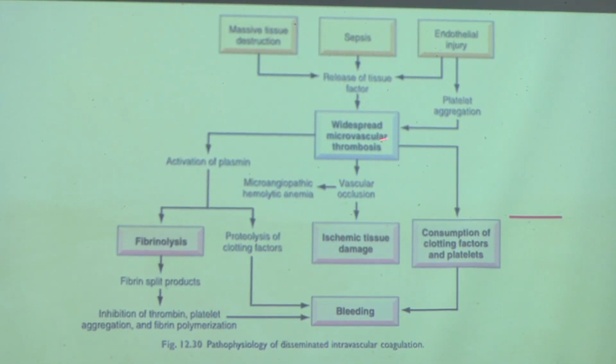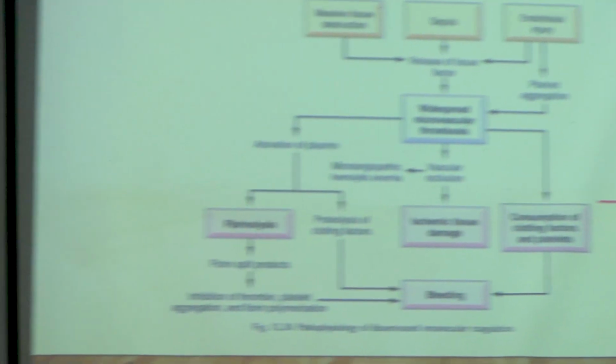Due to the microvascular thrombosis, it will cause vascular occlusion. Try to think of it like this: in a vessel, whenever there are too many small microthrombi, definitely the vessel will get narrowed. Whenever RBCs pass through those narrowed vessels, those RBCs will get injured. Whenever RBCs are getting injured, we term it hemolytic anemia, because RBCs are getting destroyed. So these things will give rise to microangiopathic hemolytic anemia.